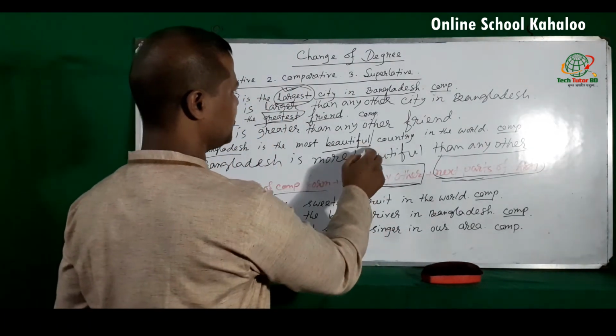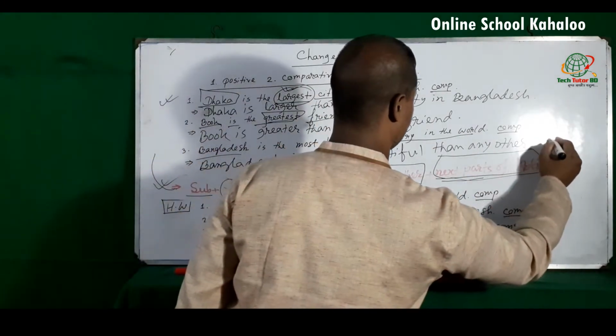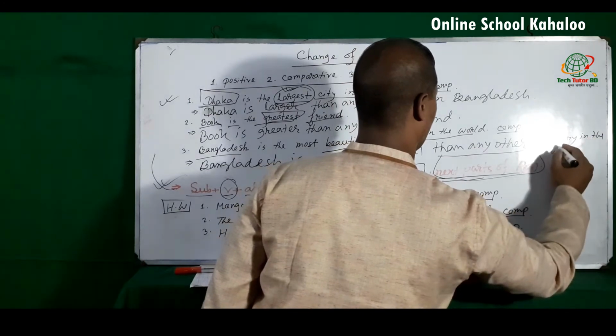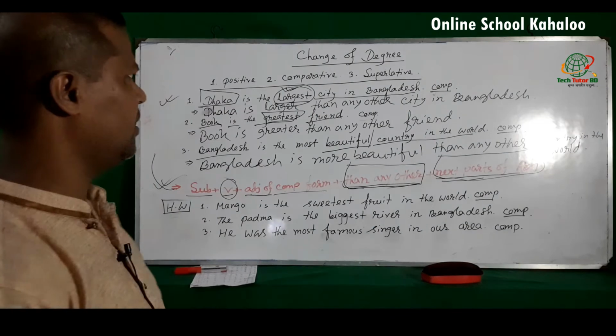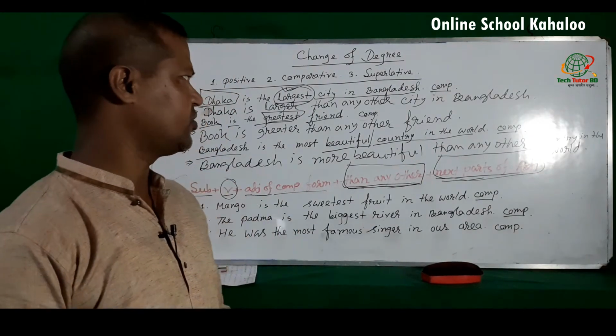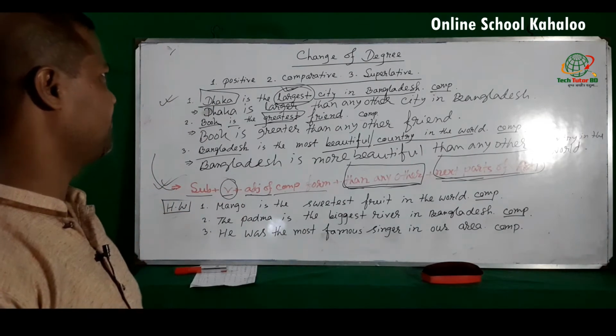Here the adjective is beautiful, so next part here is country in the world. Country in the world. Okay, so I think, dear student, you have understood these rules.